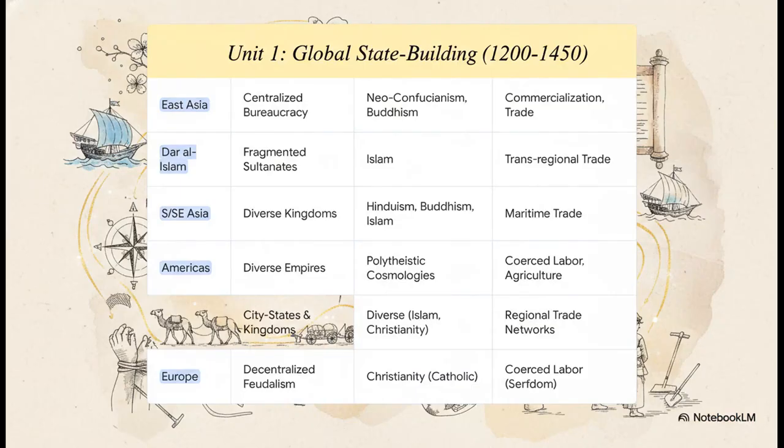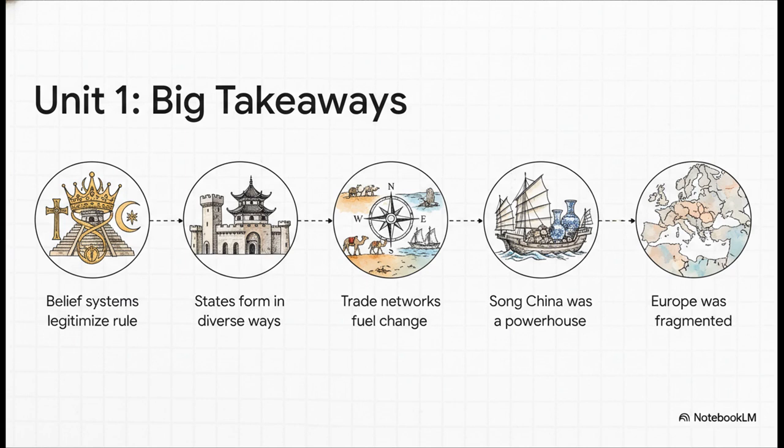All right, I want you to pause and screenshot this slide. Seriously, this is your ultimate cheat sheet for Unit 1. It breaks down every region by political structure, belief system, and economic driver. Use this to study, to practice making comparisons, and you will be so prepared for any essay question they throw at you. So if your brain is spinning, just focus on these 5 things.